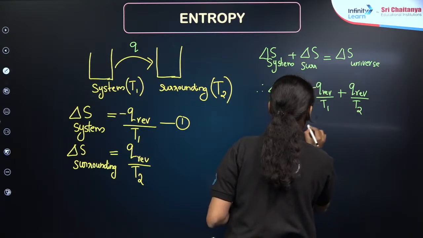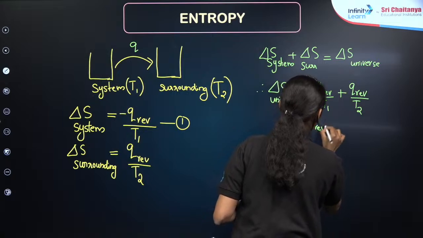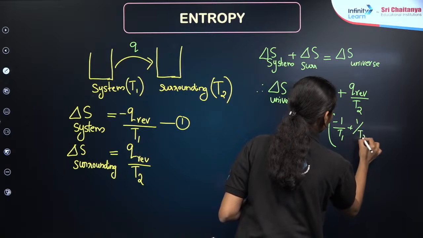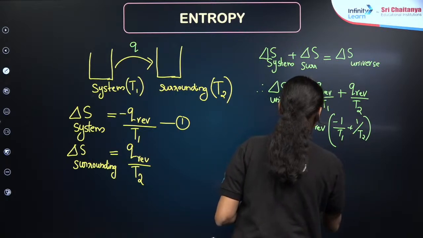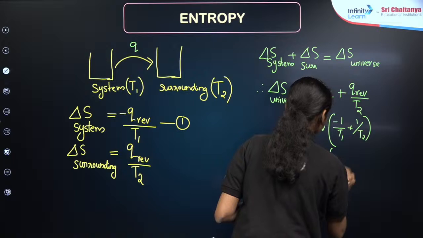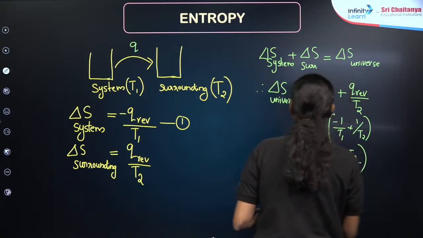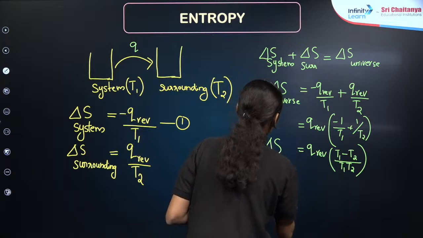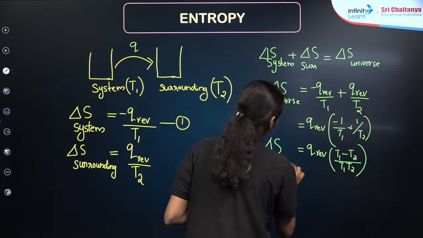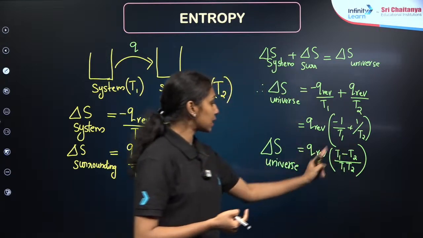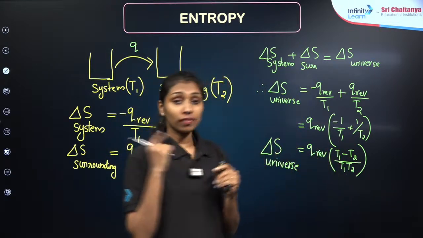Taking Q reversible outside, it becomes minus 1 by T1 plus 1 by T2. This will be the final equation for delta S of the universe, equal to Q reversible into T1 minus T2 divided by T1 T2, where T1 is always greater than T2.